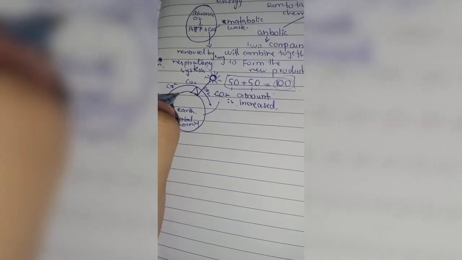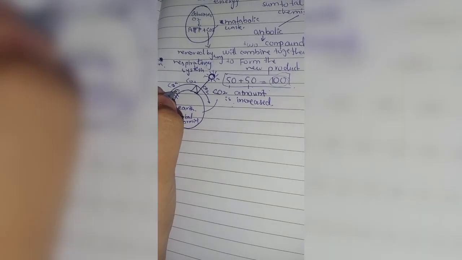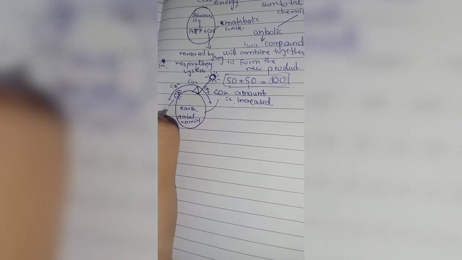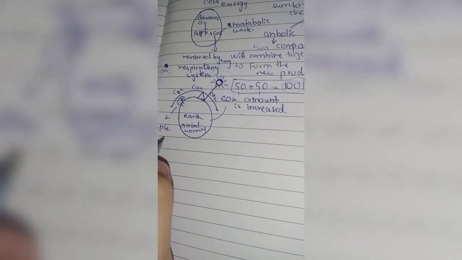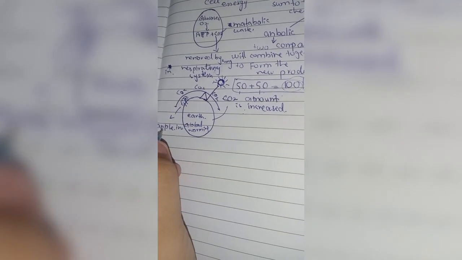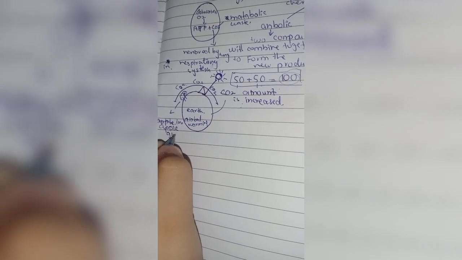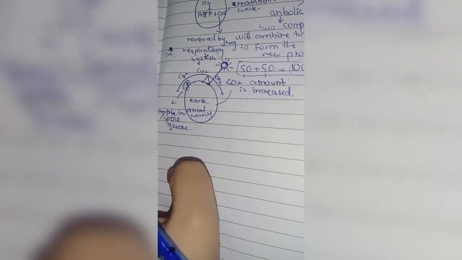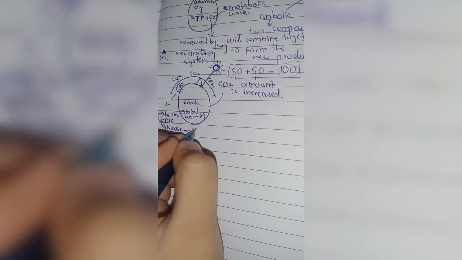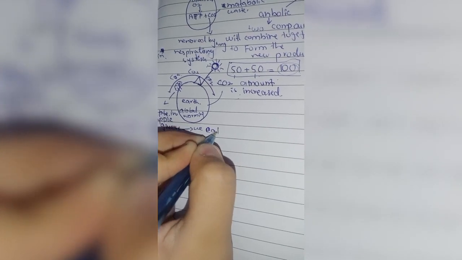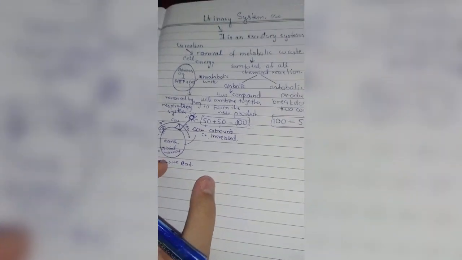So here we have the trees, from which the carbon dioxide should be decreased. In trees we have the apple, and in the apple we have glucose. When we eat an apple, we are taking glucose. Okay, so how is the glucose utilized again? So now this was the urinary system.